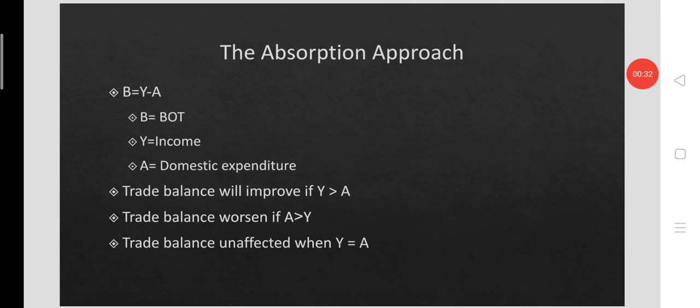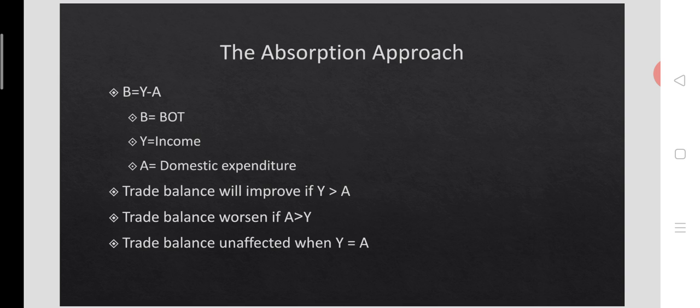So briefly, as per the absorption approach, whenever devaluation is adopted, how the trade balance of the country is affected depends on various factors. Whenever the domestic expenditure, represented by A, is greater than national income Y, the trade balance could worsen even after devaluation.